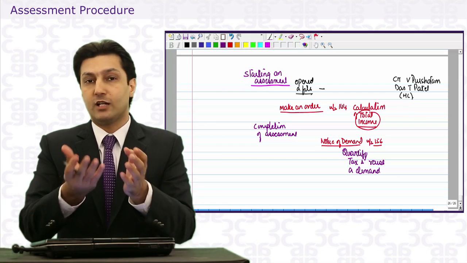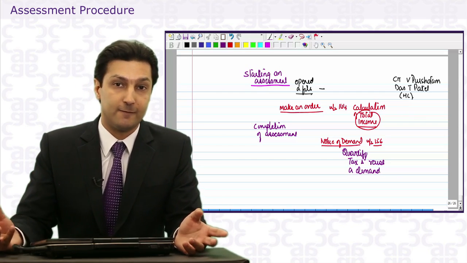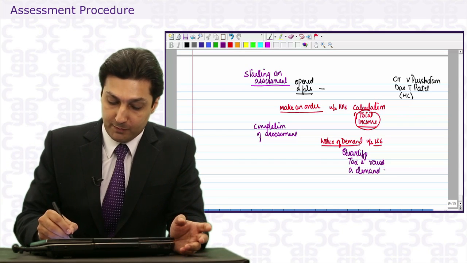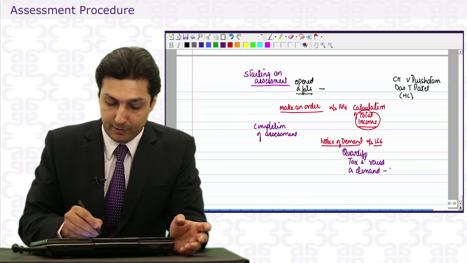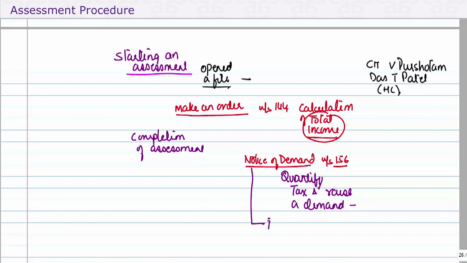Now obviously you can't just make the notice and keep it in your file. You must send it to the assessee. So the day the notice of demand is prepared, it will be signed on that day. We said date of preparation. Then on that day or the next day, it will be sent to the dispatch department.